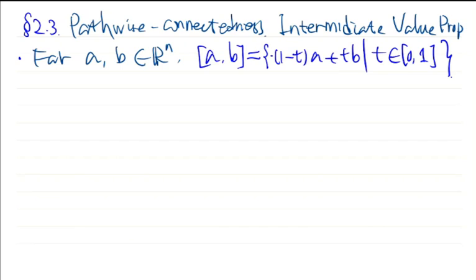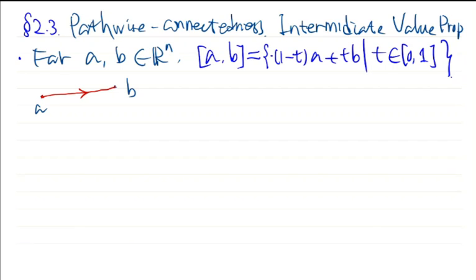Okay, so here is the point A, and here is the point B. When t is 0, (1 minus t)A plus tB is exactly A. As t increases from 0 to 1, our point (1 minus t)A plus tB will go from A to B. So this is the segment between these 2 points.